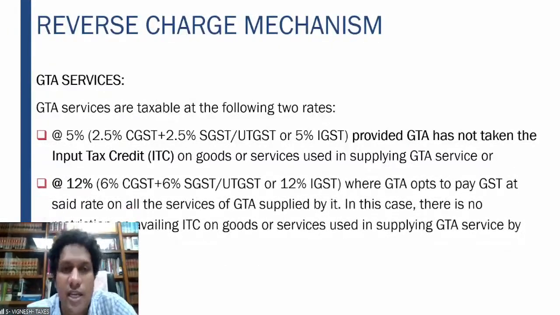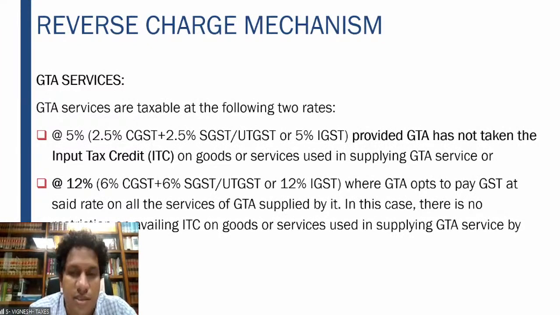So therefore, for GTA services, that is goods transport agency services, the following two tax rates are applicable. First one, 5%, provided the GTA has not taken the input tax credit. This 5% is applicable to the goods transport agency, but it cannot take the input tax credit of its inputs or the input services used in the course of providing the GTA service.